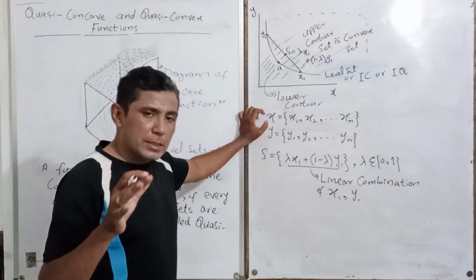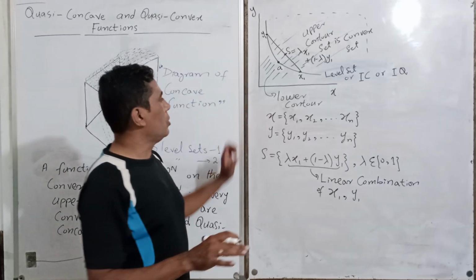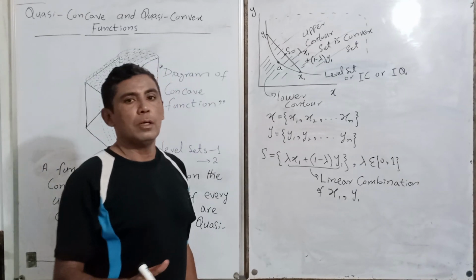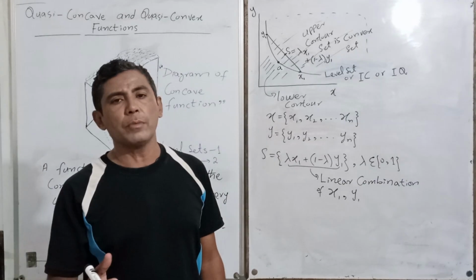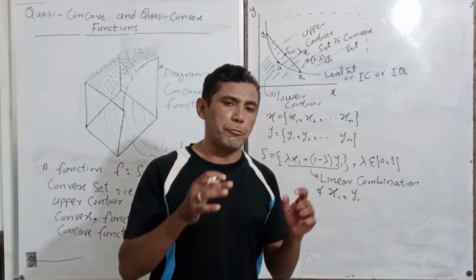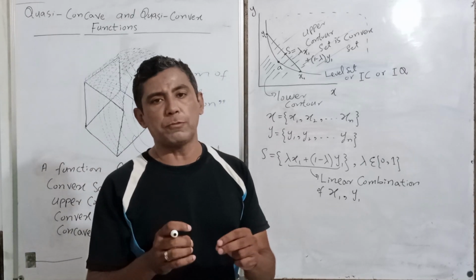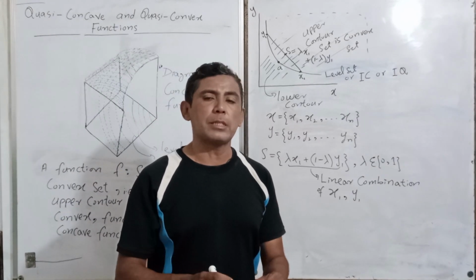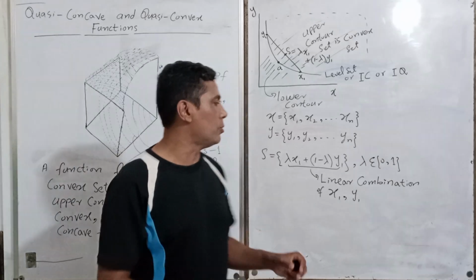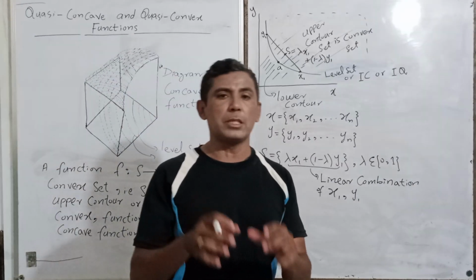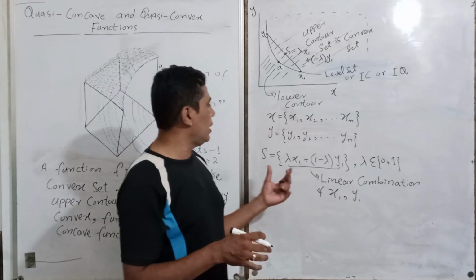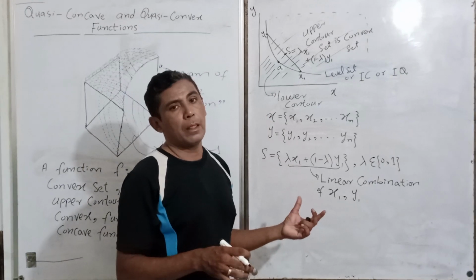I have a separate lecture on the nature of set, because when I had the lecture on rationality, we defined the feasible set of choice. In that feasible set of choice, I discussed the nature of set. In microeconomics, we assume that our feasible set of choice is a convex set.